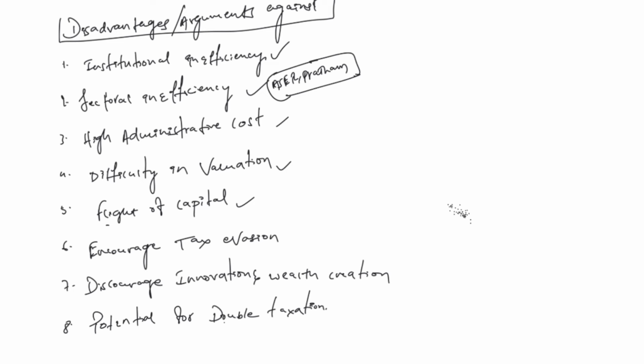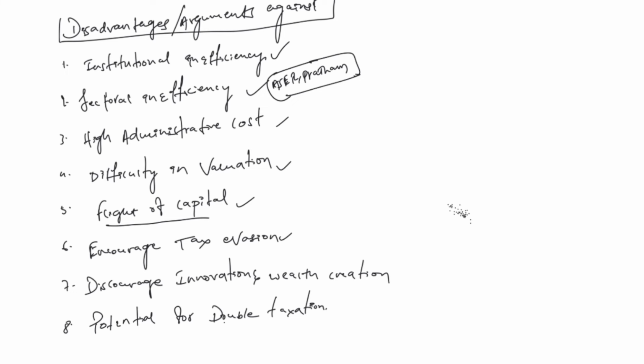Now, the next important thing is flight of capital. Remember, this is a keyword. What is meant by the flight of capital? See, wealthy individuals may move their assets or shift their base to countries with lower taxes. This may lead to loss of capital from India, even loss of investment from India. They may shift their investment and capital base into some other countries. This is what flight of capital is.